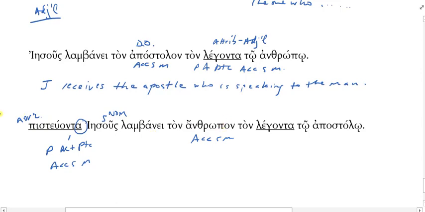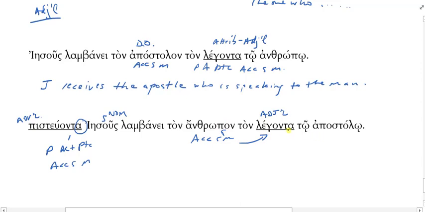So I've got an adverbial participle, but look, I have another participle here that is right beside anthropon and is the same case, gender, number. So what kind is this? This is not adverbial, it's adjectival. And it is attributive because it agrees with it in case, gender, number. So it's the man, the speaking-to-the-apostle. How are we going to translate that? The man that or who is speaking to the apostle.